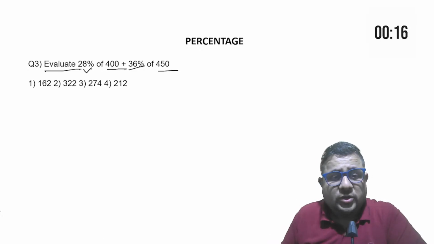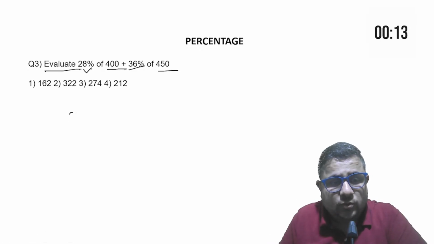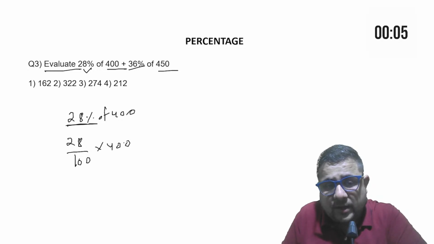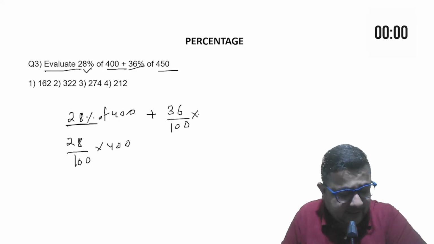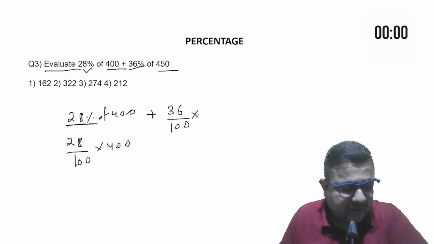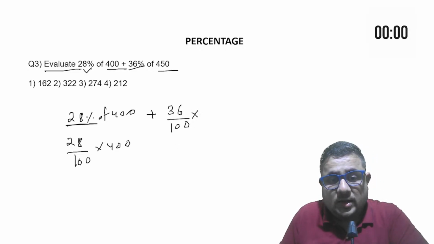So, what you need to do in this question particularly, 28% of 400. So, 28%, you need to calculate 28 by 100, multiply 400 plus 36% of 450. So, just convert this into a fraction, 36 by 100, multiply. Okay, fine. Because there is some background noise as well, na? So that's why. 36 by 100.